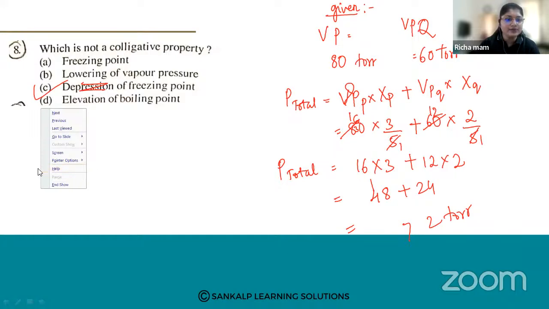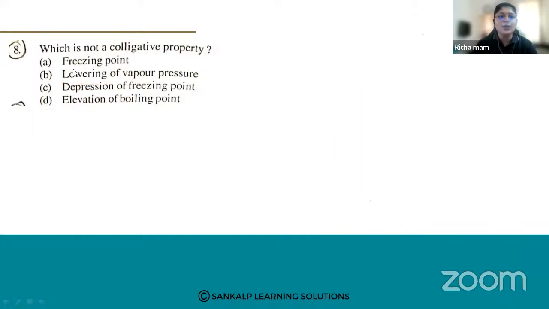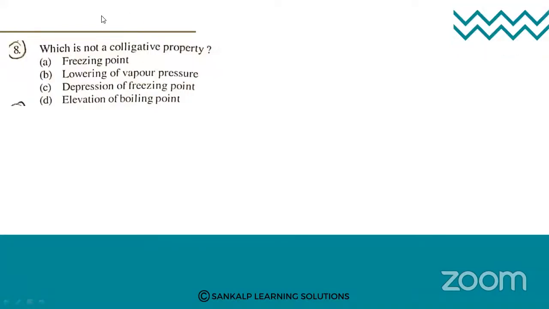Okay. Next one. Which is not a colligative property? A, freezing point. B, lowering of vapor pressure. C, depression of freezing point. And D, elevation in boiling point. What is not a colligative property?